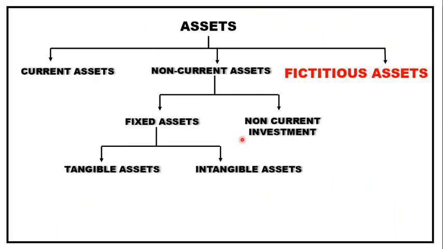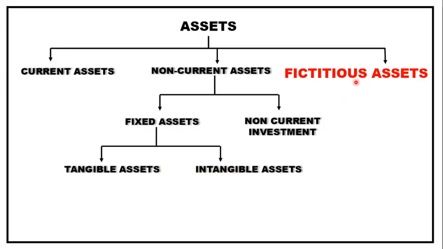Next in a row, it's fictitious assets. So we learnt about current assets, non-current assets. Current assets are meant for short term, give benefit in a shorter period, can be converted into cash. Non-current assets can't be converted into cash, are meant for long term, not meant for resale, have an earning capacity. In this also you have either the investment or a fixed asset form. Fixed assets are again classified as tangible and intangible. Tangible can be seen and has an earning capacity, the same thing. Intangible cannot be seen.